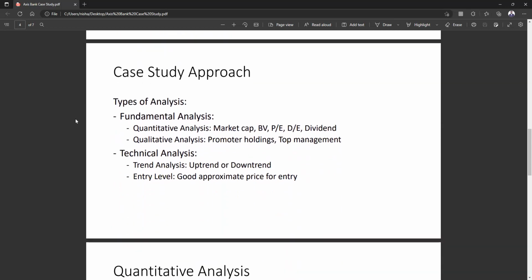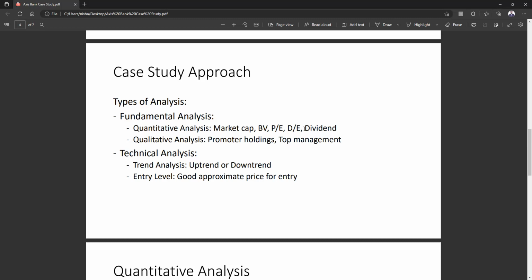Coming to the approach which we will be taking for doing the case study. Basically there are two kinds of analysis which we are going to do, that is fundamental analysis and technical analysis. In the quantitative analysis we are going to cover market cap, book value, PE ratio, DE ratio, and dividend.